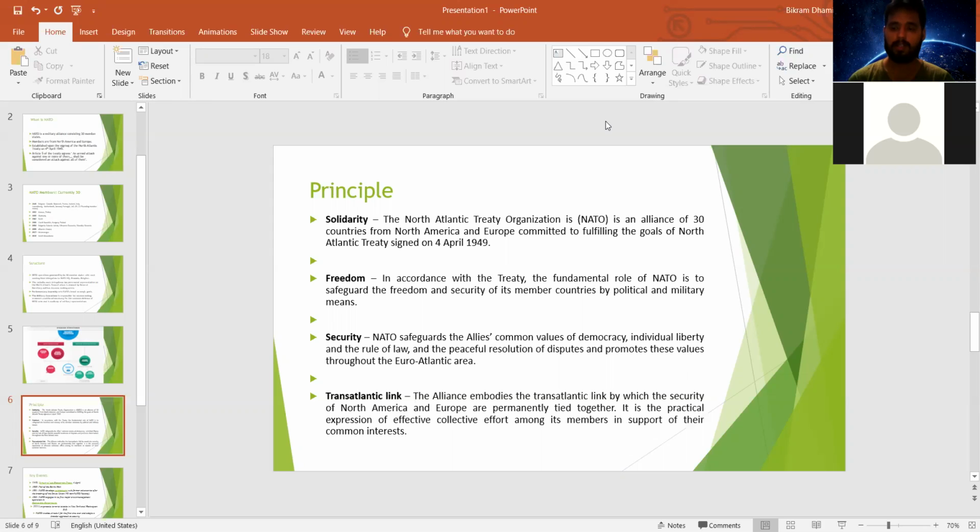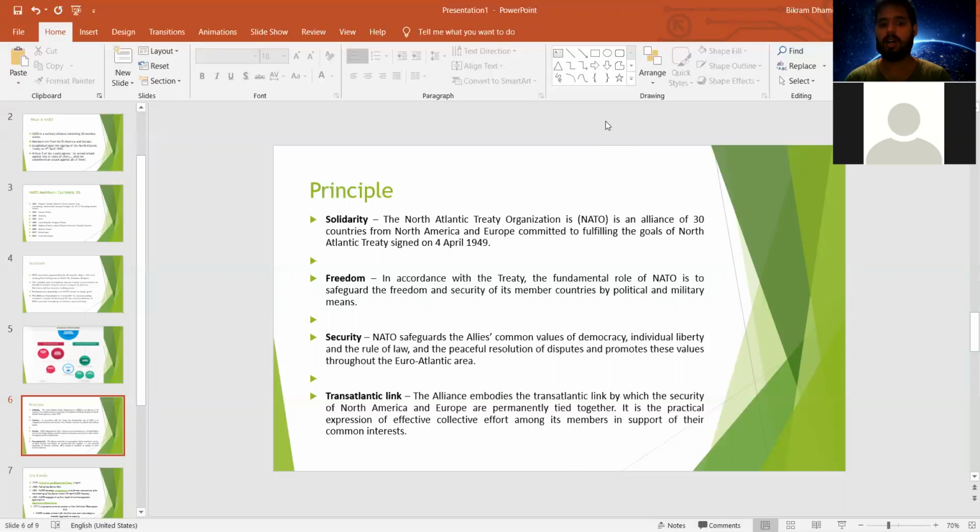I have already mentioned there are two continents involved in this security alliance, North America and Europe. So this organization seeks the linkage of security issues and the linkage of peace within the NATO area, which covers the boundary of North America and the nations from Europe.